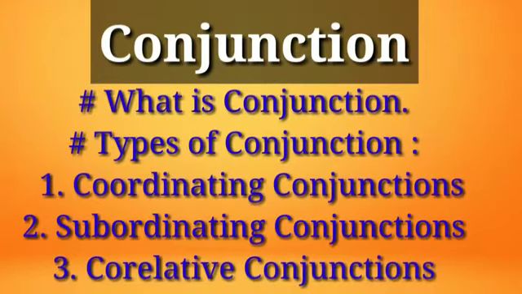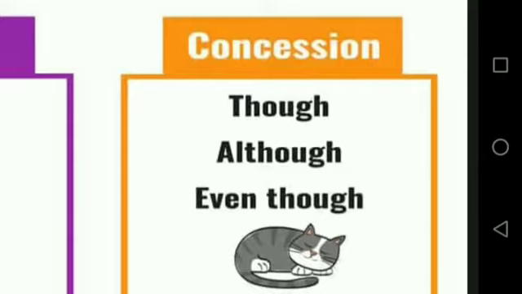Next, some subordinating conjunctions describe time: after, as soon as, until, whenever, now that. Next, concession. In our daily speech, sometimes we use these conjunctions: though, although, even though.